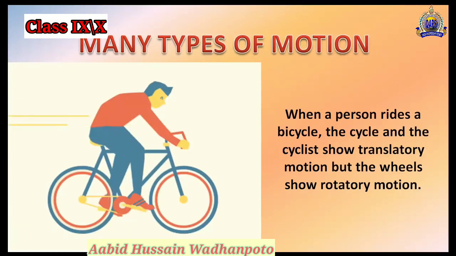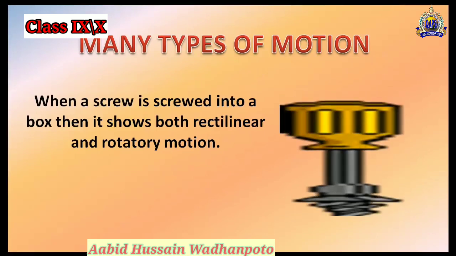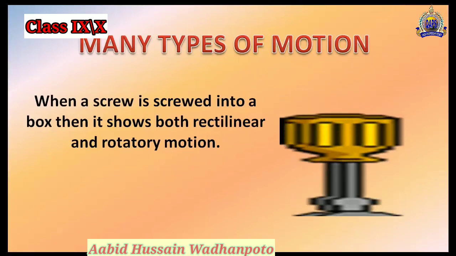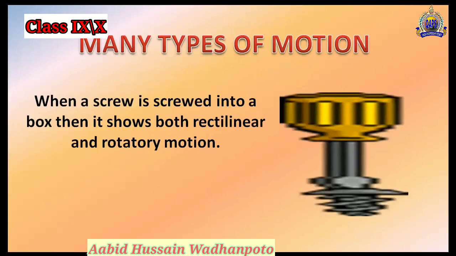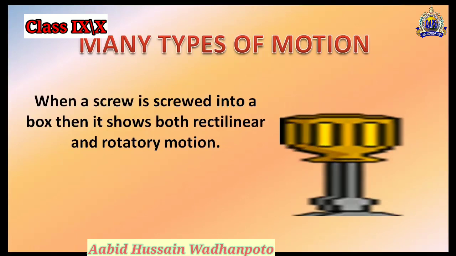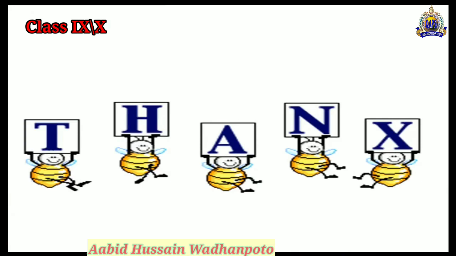When a person rides a bicycle, the cycle and the cyclist show the translatory motion, but the wheels show the circular motion. So again, a single example defines two types of motion, the circular motion and the translatory motion. I think this is another example for you, the screw, which is moving in both rectilinear and rotatory motion. This is another example defining the rectilinear and rotatory motion.